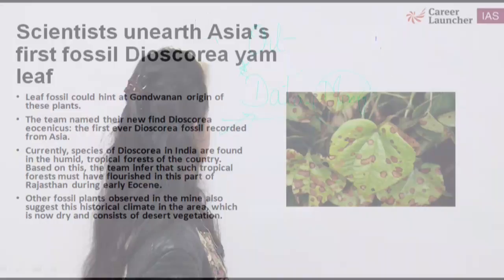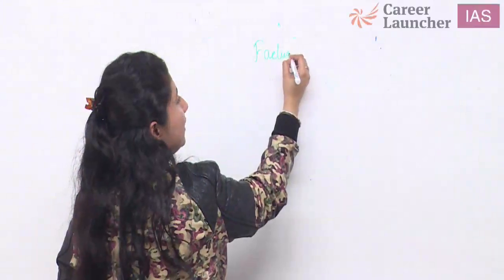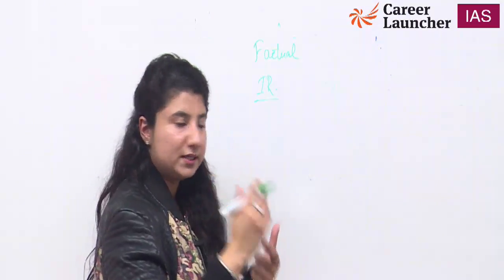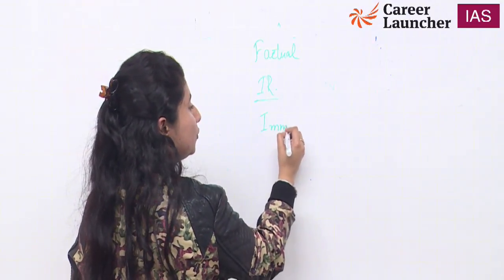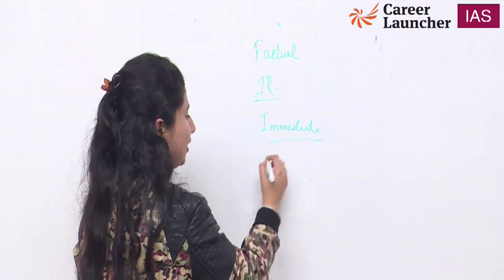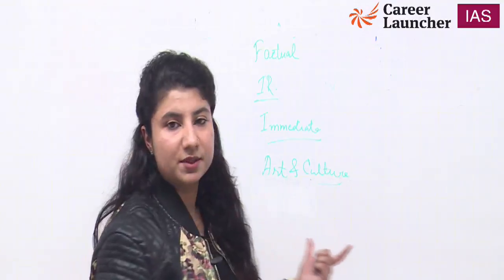So guys, today that's the end. We have covered all the important current affairs from 1st January 2019 till today. We discussed very factual news and international relations. We have seen how the coming up of one leader can impact our immediate neighborhood, and we have seen other simple information on art and culture as well. We also saw certain very important terms used every day nowadays, like data mining, machine learning, deep learning and artificial intelligence.